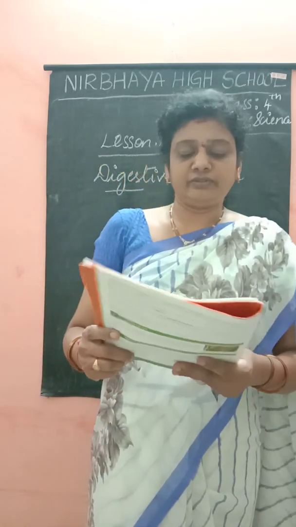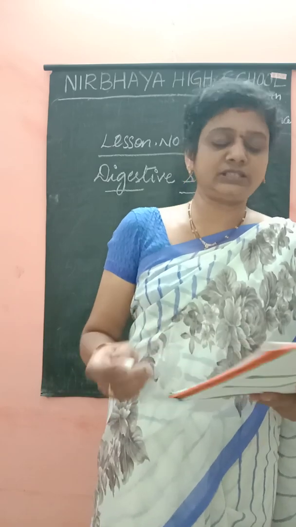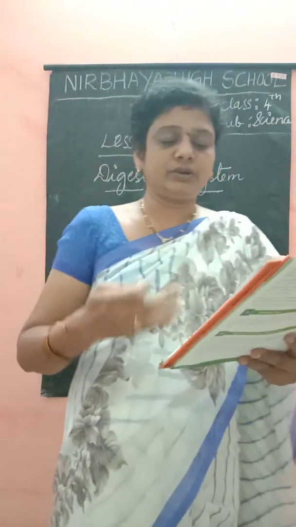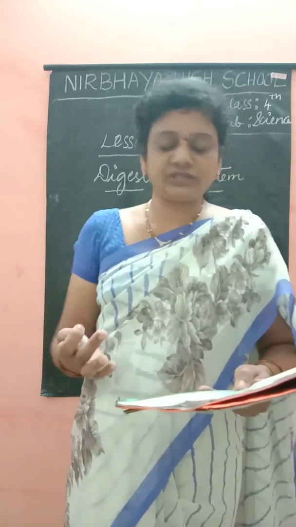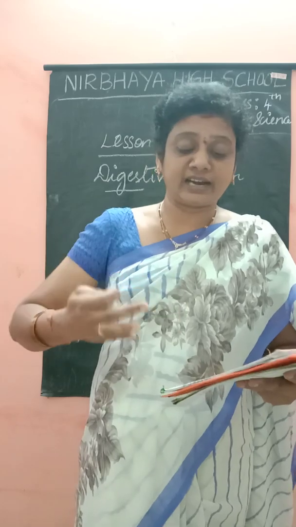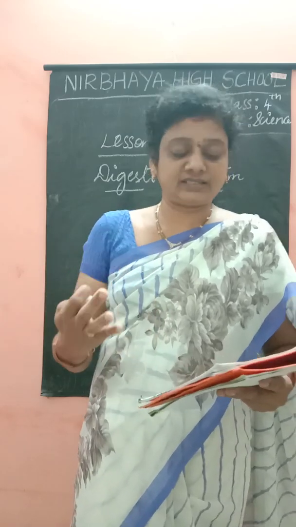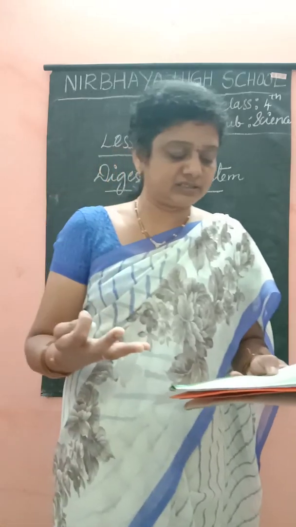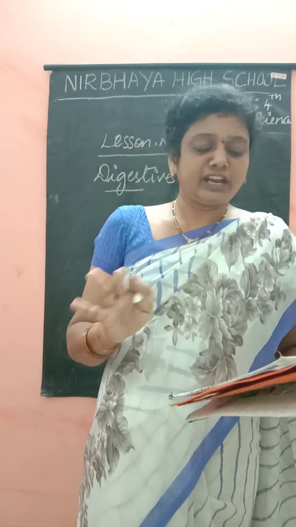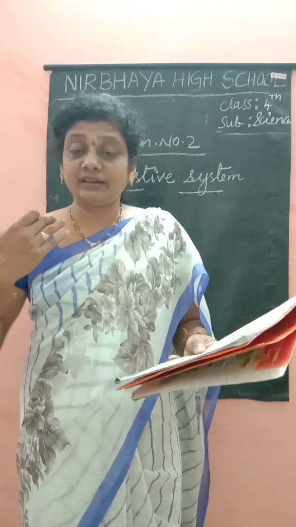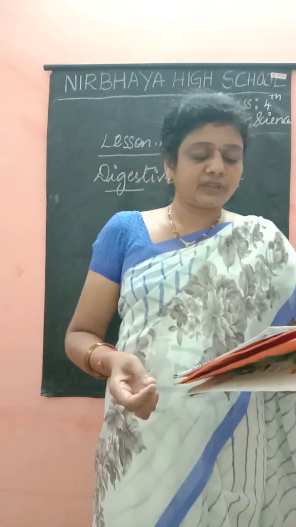Okay children? The food contains proteins, fats, carbohydrates, vitamins and minerals. Yes children? The food which you eat daily, it contains what? The fats, the proteins, carbohydrates, vitamins and minerals. Our body cannot absorb them directly. It cannot absorb them directly, our body. Okay?